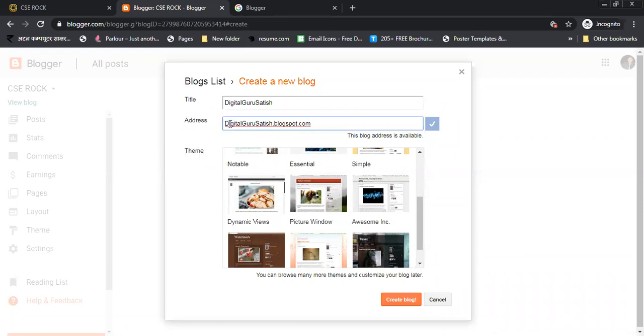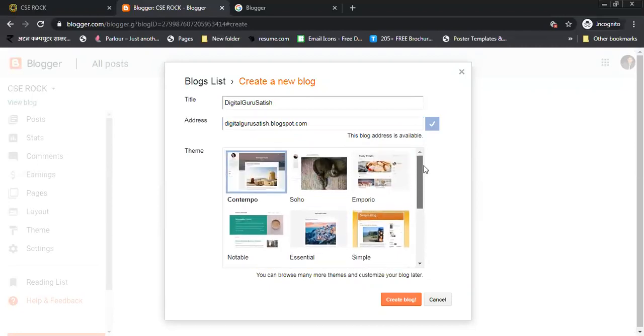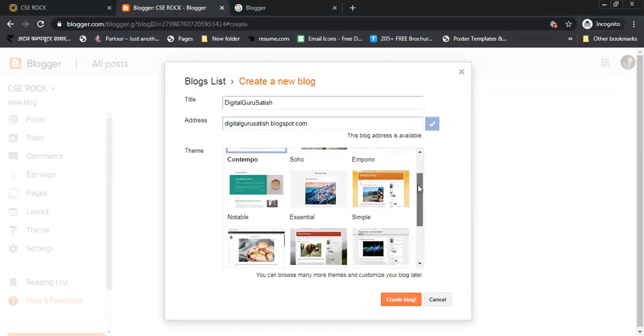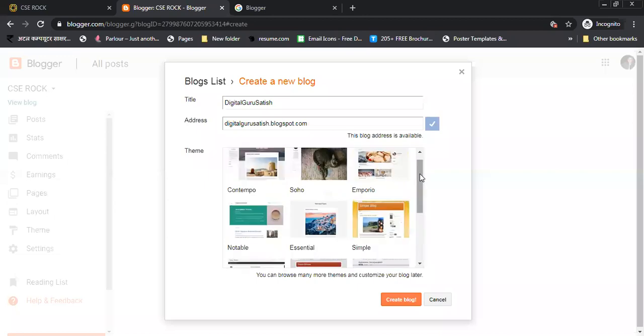So Digital Guru Satish is a good name, I think. I'm keeping this in small letters because URLs do not work with capitals. Digital Guru Satish.blogspot.com. That is available, and now I am choosing a theme. Any theme you can choose and start your own blog. For starting, we always choose this type of theme, which should be simple and attractive. Like this. Click on create a blog.